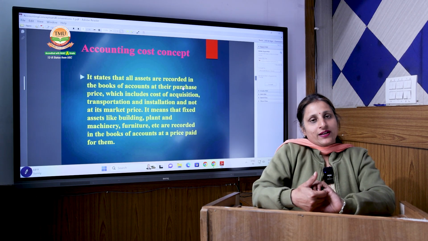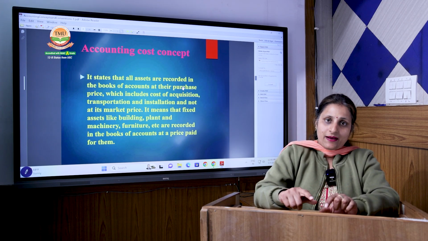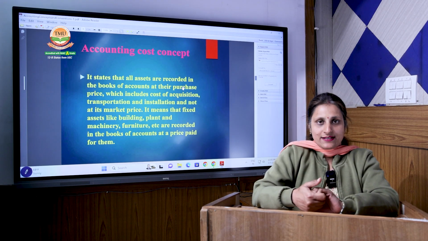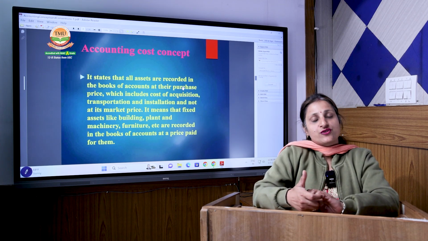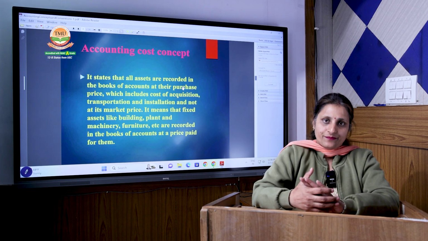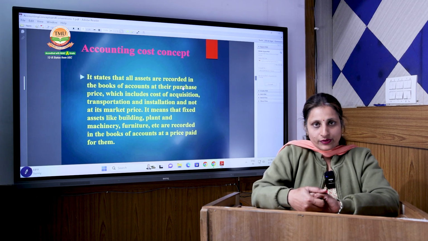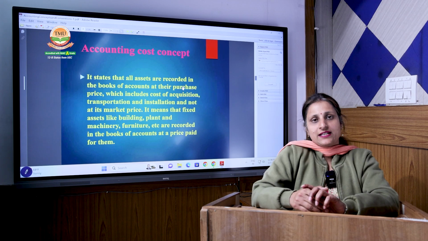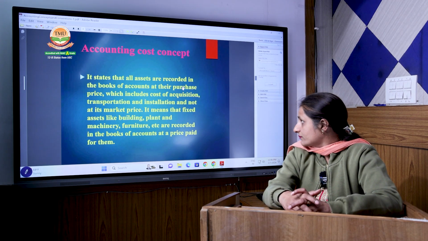According to the time, market value changes. It can increase, it can decrease. But in my books, it will be shown at the value at which I purchased this particular asset. If I add some amount in construction or building anything, that amount gets added to the particular asset. But the amount I will show at the historical value only. The only thing that I deduct from this historical cost is depreciation, that will be charged according to the years.